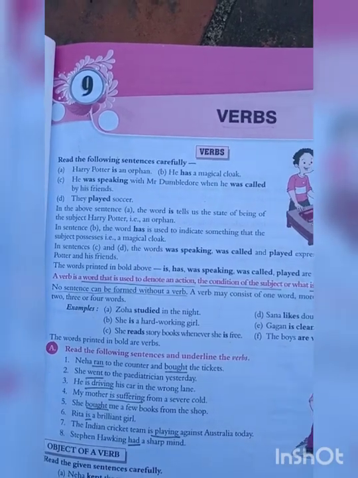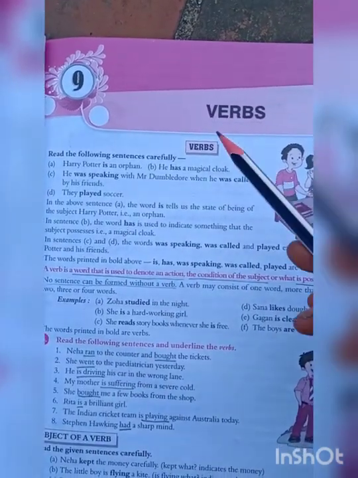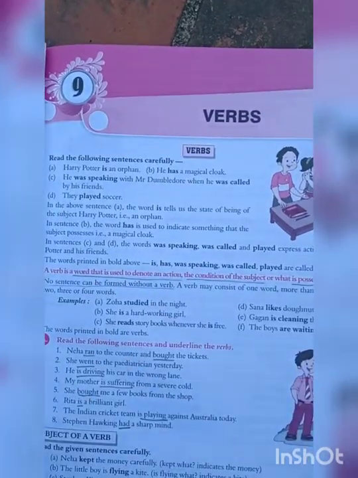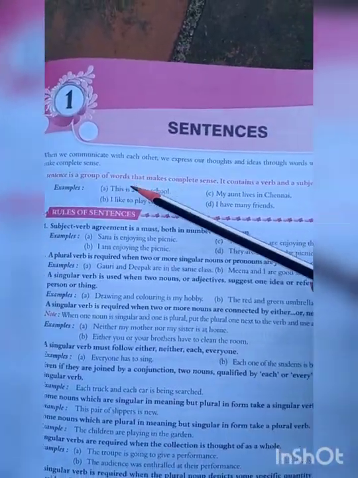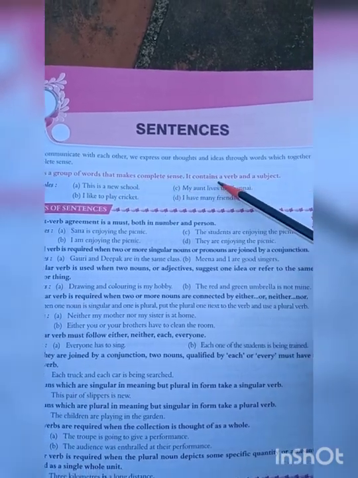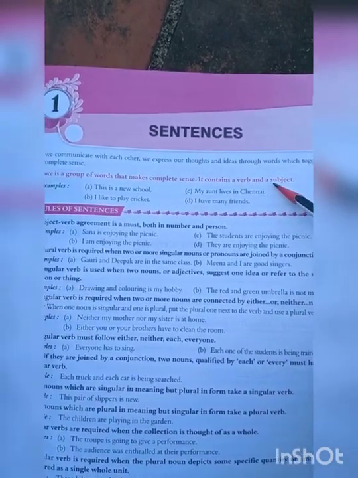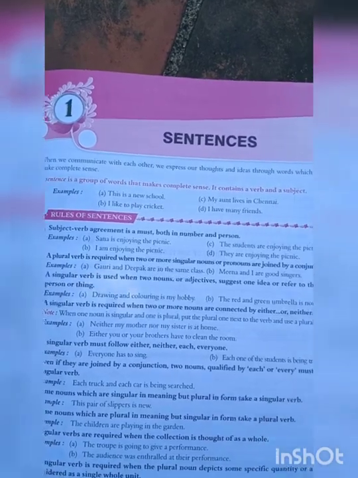We already learned verb is an important part of a sentence, right? A sentence is a group of words that makes complete sense. It contains a verb and a subject.